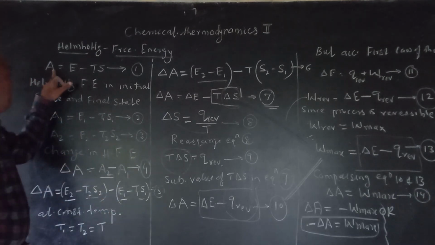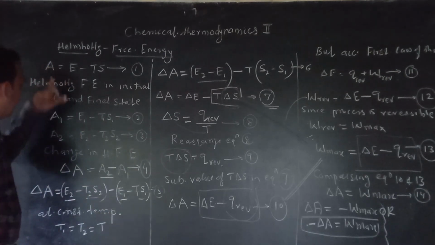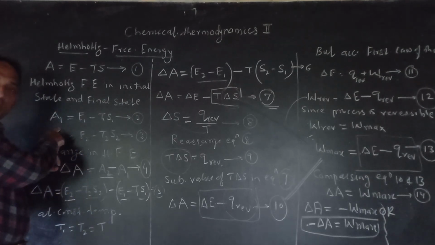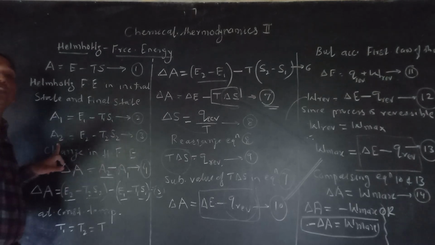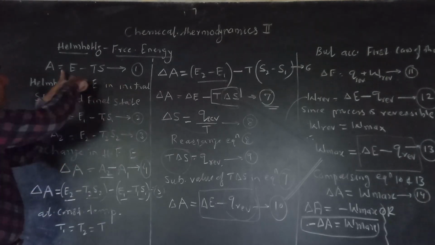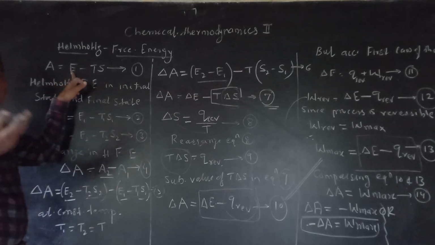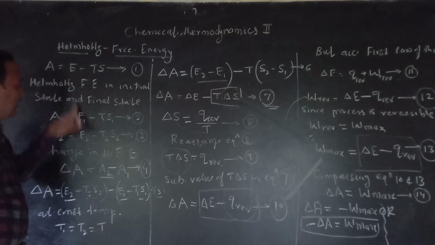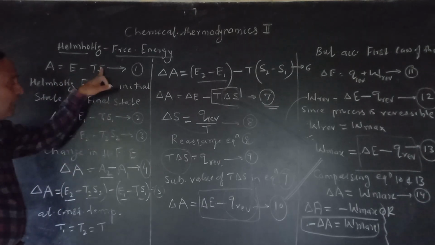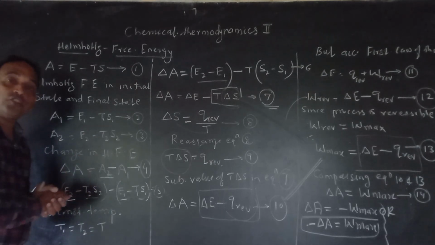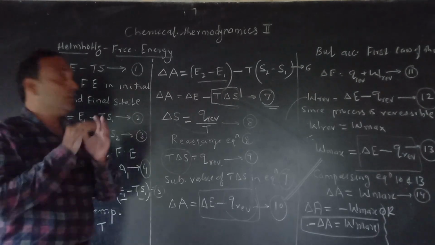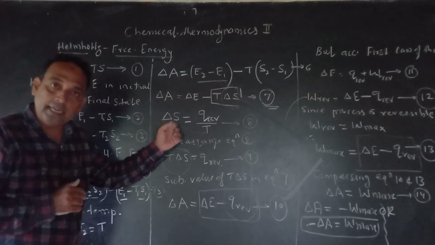So A we can write as A1 and A2: A1 is Helmholtz free energy in the initial state, A2 in the final state. Likewise, these quantities will change because it is a state function: E becomes E1, E2, T1, S1, whatever it is. This process takes place at constant temperature, reversible process. So what is the definition of change in entropy?